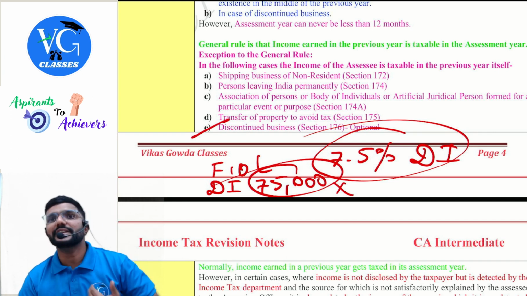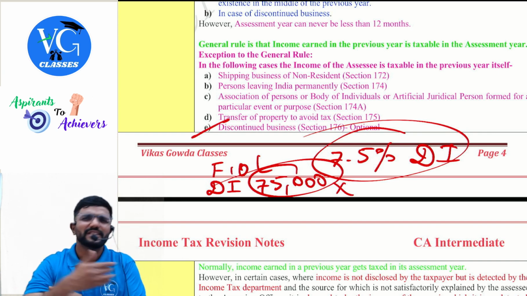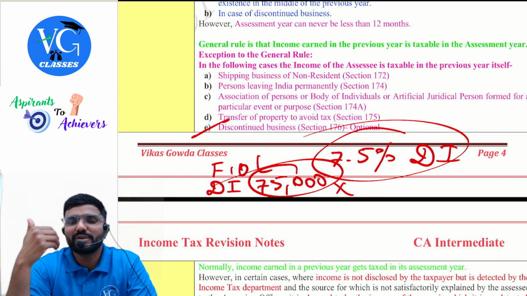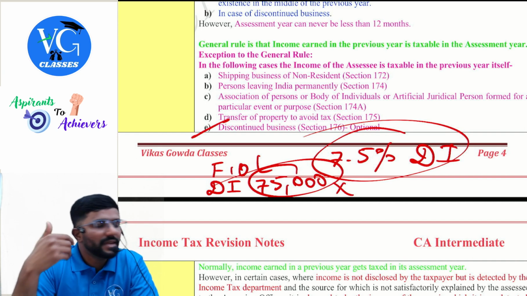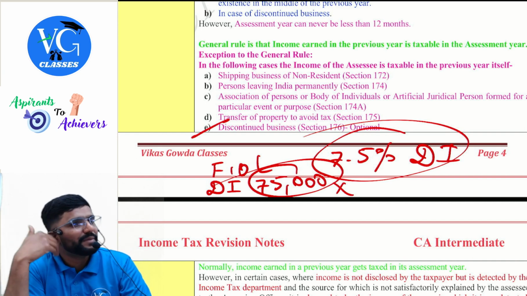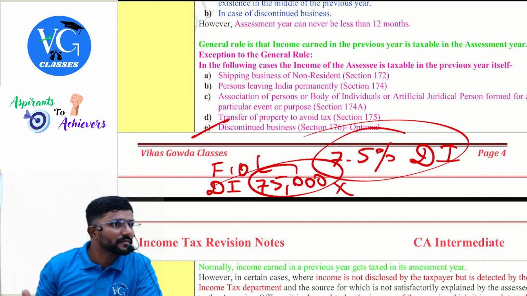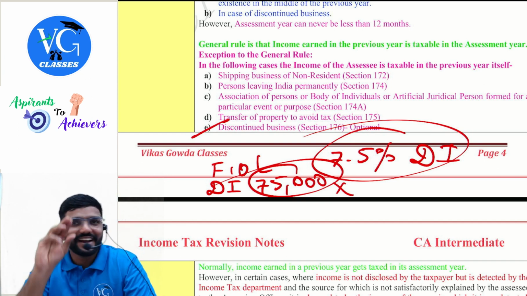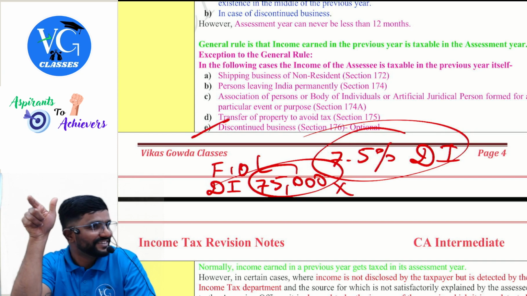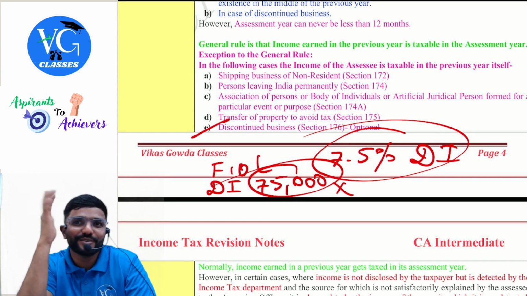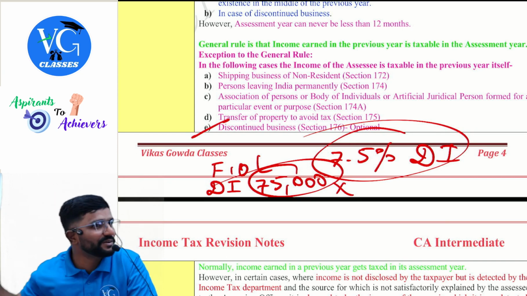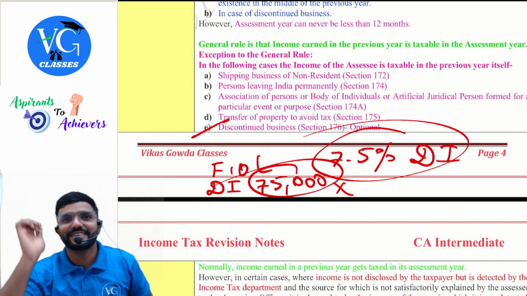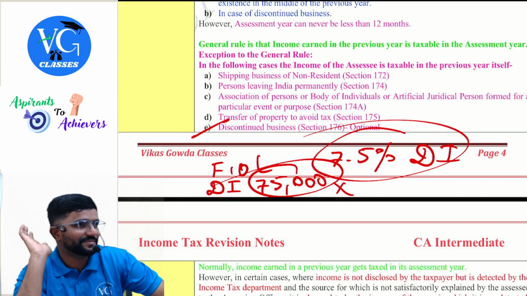Because when a company especially is going into liquidation, guys, there is a liquidation process. A liquidator would be appointed, a neutral person who will supersede the management of the company. He will sell all the assets of the business, then pay all the liabilities in order. In the law you would have learned in what order the liabilities have to be paid, and they have placed tax on the top itself. So even government knows that we will get it no matter what. Papa, the equity shareholder is placed at the end. You are the one who took risk, na? Bear it now. Government is not ready to take risk.